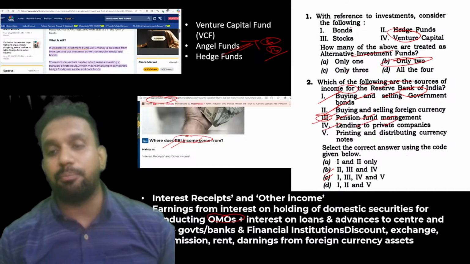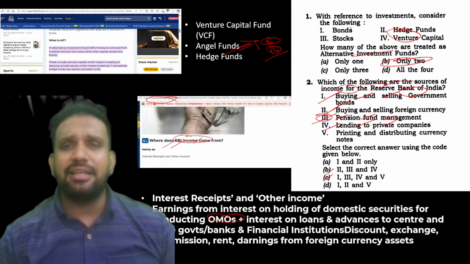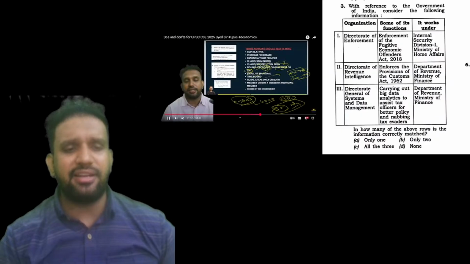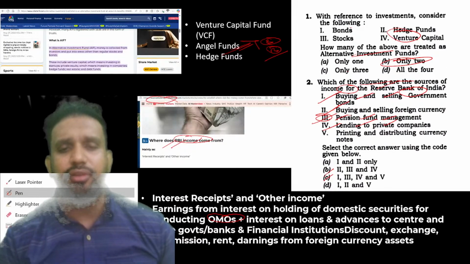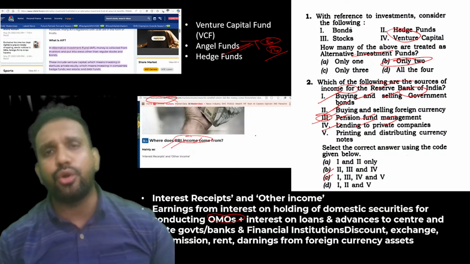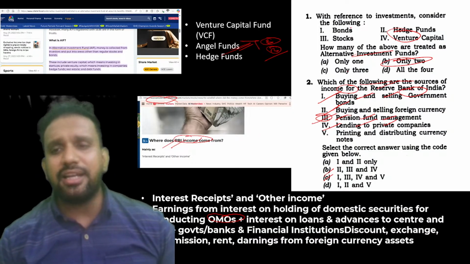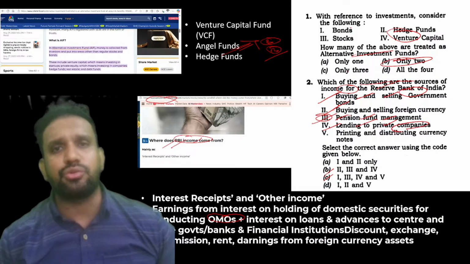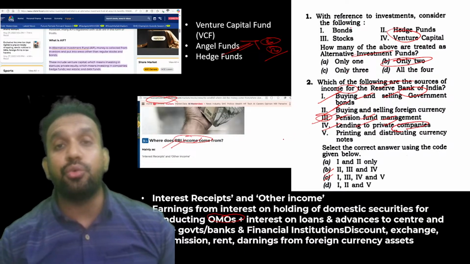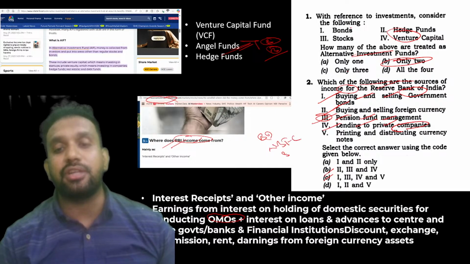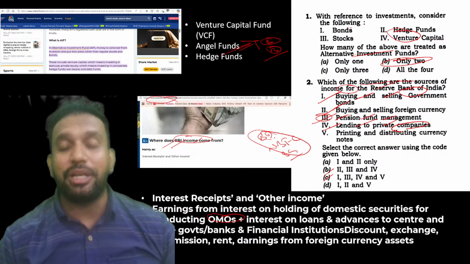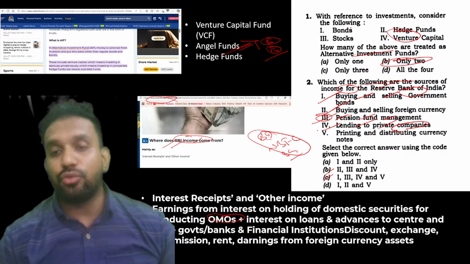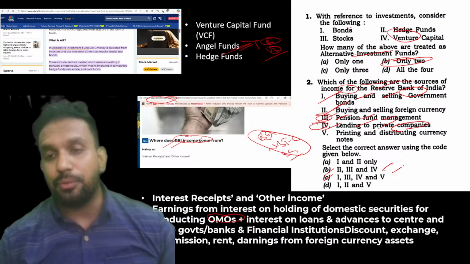Lending to private companies. Have you ever seen that the RBI has lent money to Tata, Ambani, Birla, or any of the startups like Boat or Lenskart? RBI does not give any money to the companies. RBI gives money only to whom? Banking institutions, non-banking financial companies, state governments, etc. RBI will not give any money to what? Private companies. So if you remove 4, again this 2 will go.